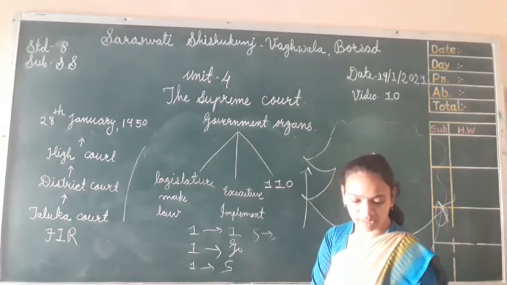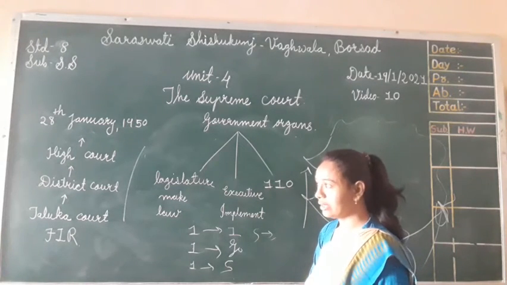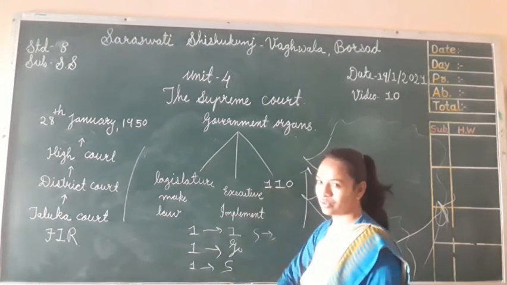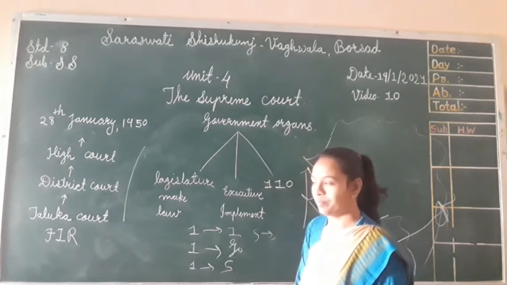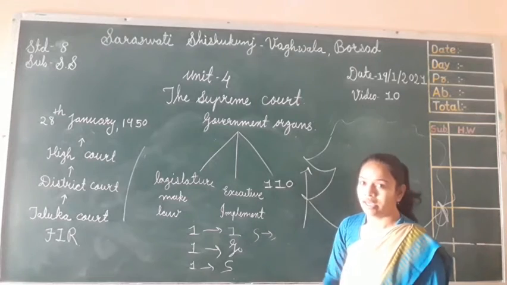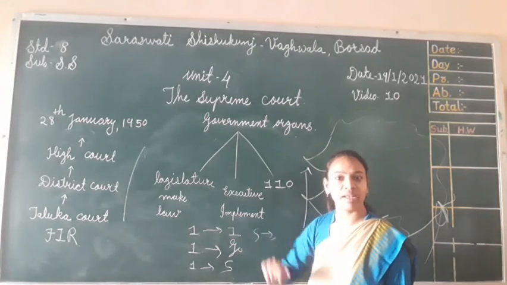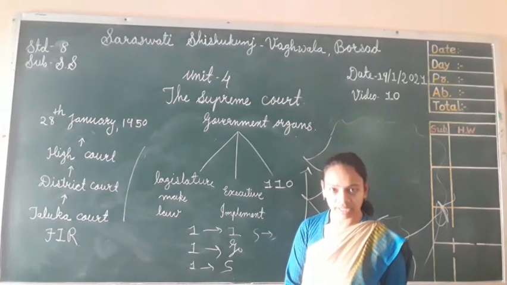Then what actually happened then? Another thing is that, ma'am, there is a legislature which makes a law, then there is an executive who implements the law, and at the last there is a judiciary. Then the person belongs to the legislature and executive. It is a member of parliament. Yes, he is right. He is a member of parliament. So he is a political person. Yeah, definitely he is a political person.